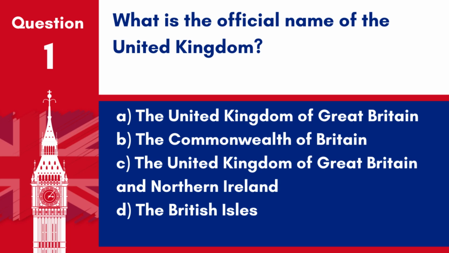Question 1. What is the official name of the United Kingdom? A. The United Kingdom of Great Britain. B. The Commonwealth of Britain. C. The United Kingdom of Great Britain and Northern Ireland. D. The British Isles. Answer: C. The United Kingdom of Great Britain and Northern Ireland.